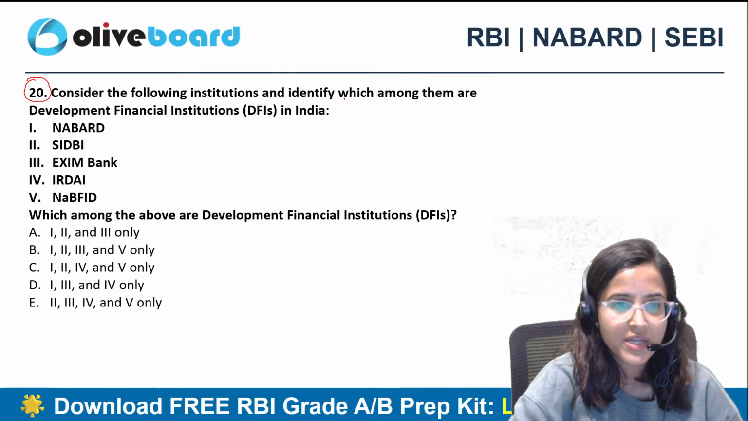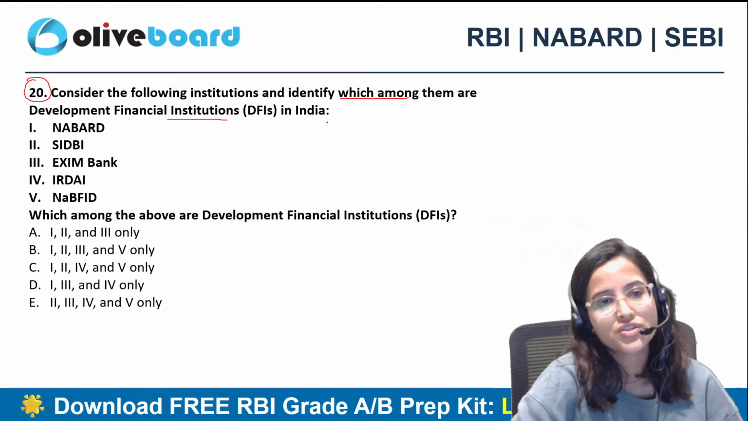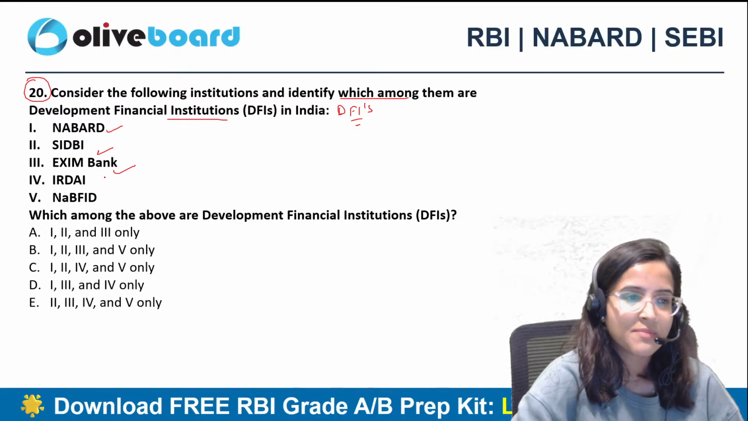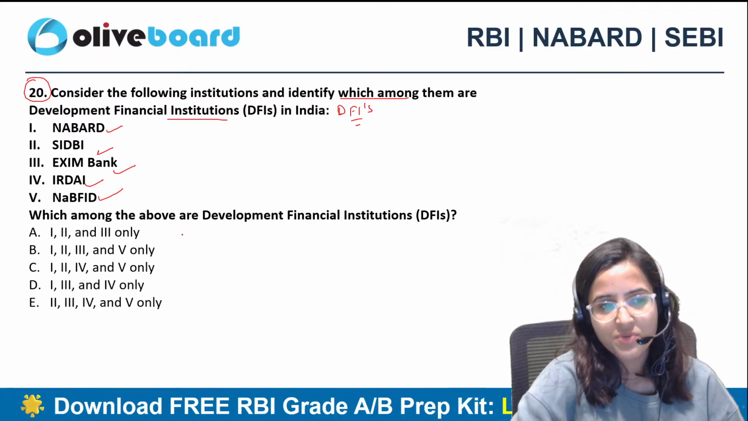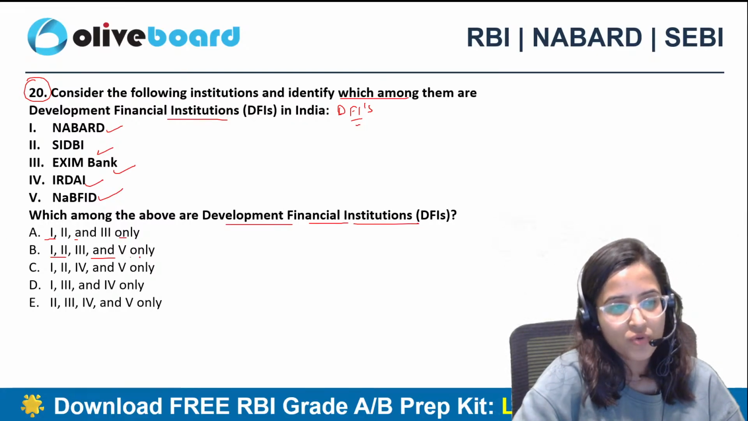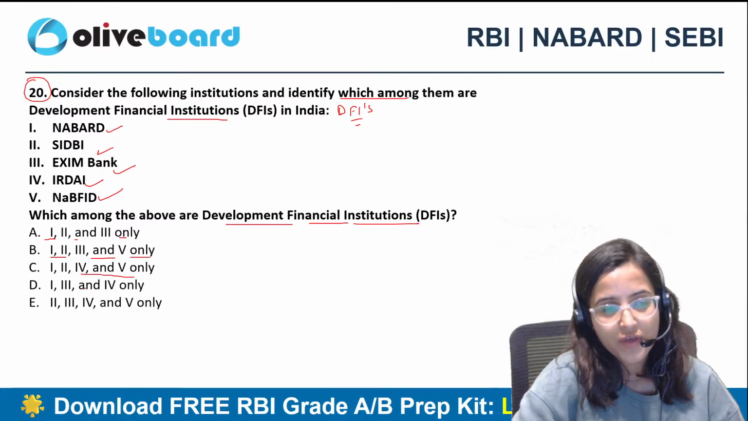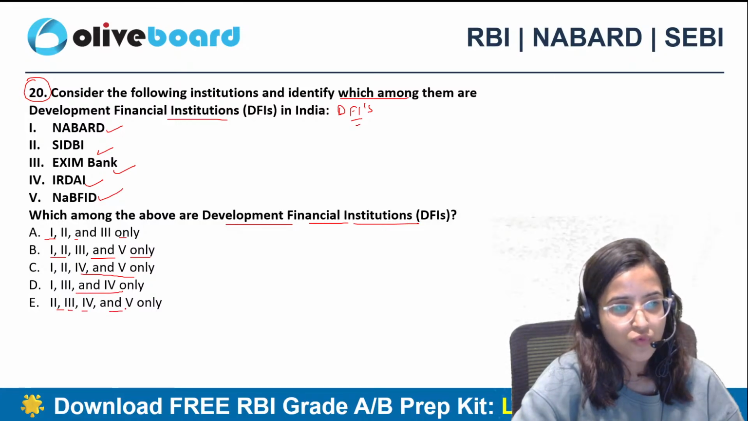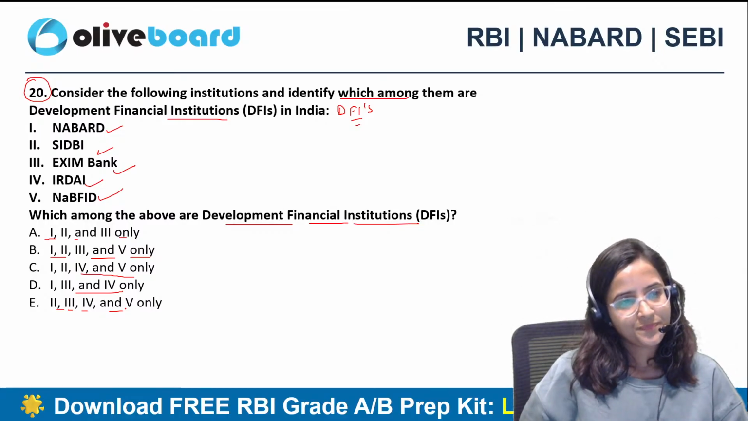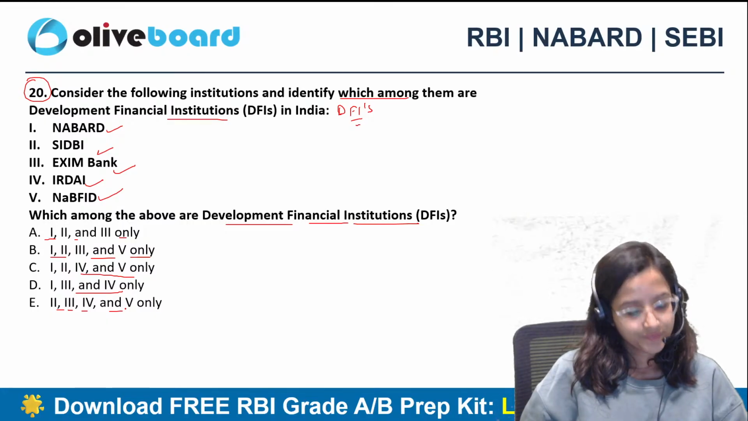Consider the following institutions and identify which among them are development financial institutions. आपने इसमें से बताना है कि DFIs कौन से हैं. NABARD, SIDBI, Exim Bank, IRDAI, NABFID. Which among these are development financial institutions? 1, 2, 3 only; 1, 2, 3, 5 only; 1, 2, 4, 5 only; 1, 3, 4 only; 2, 3, 4, 5 only. What is the correct answer? Hanji, what is the correct answer?